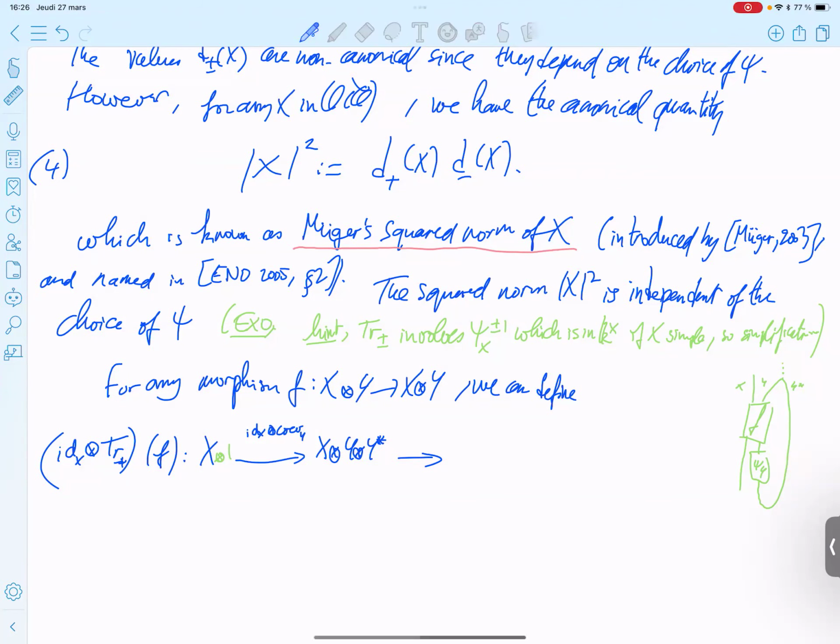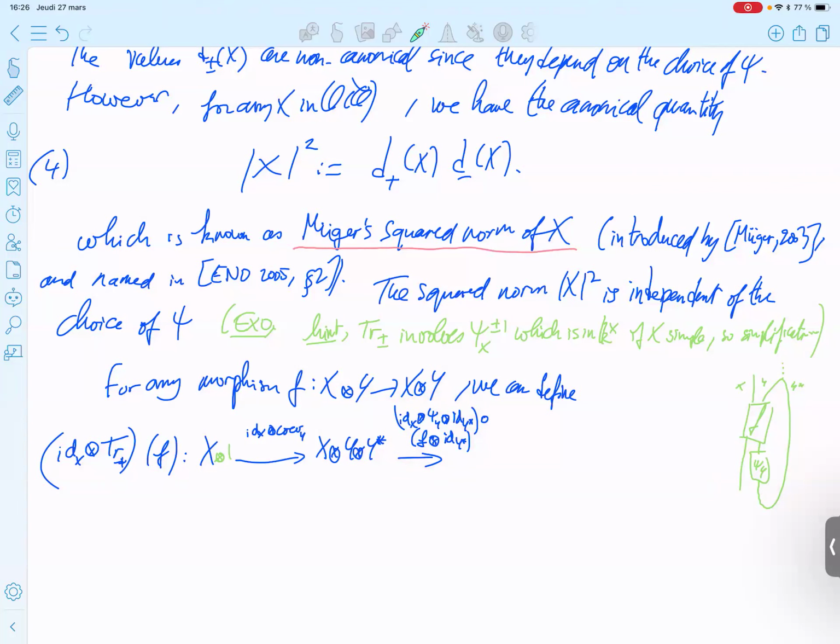So you have identity of x tensor phi y tensor identity of y star, composed with f tensor identity of y star. So this corresponds to that, and this corresponds to that.